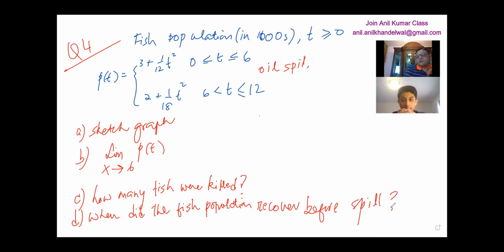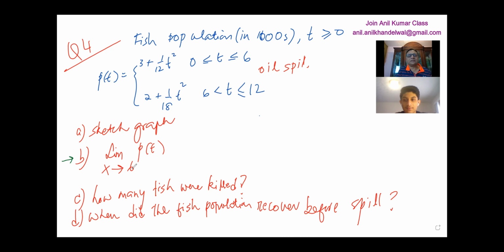Can you do this? Yes, sir. So initially, to sketch the graph, we see that there are two parabolas, right? I think there will be a jump discontinuity at t equals 6. So based on that, I can sketch the graph. It is better to find part B first, the limit.